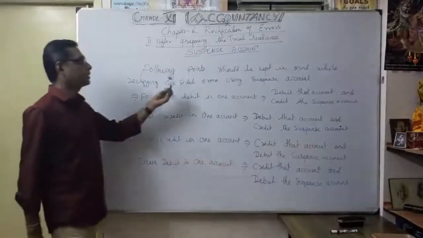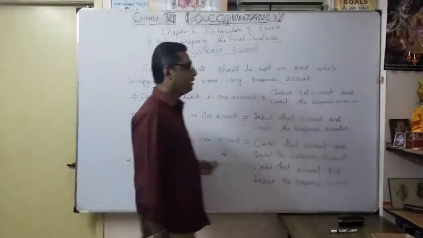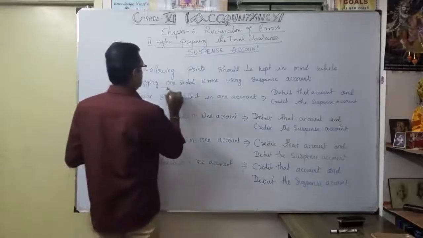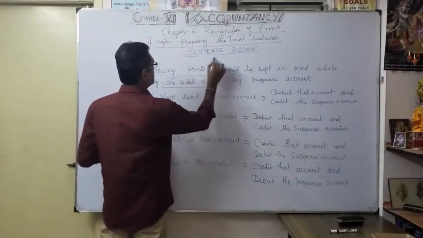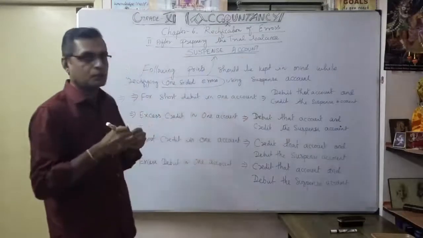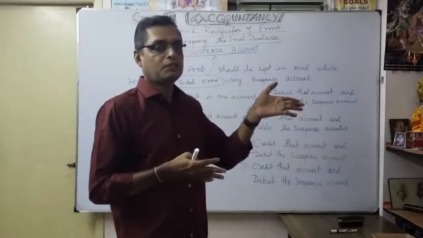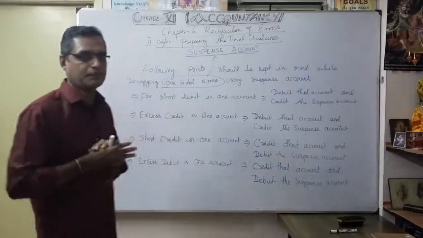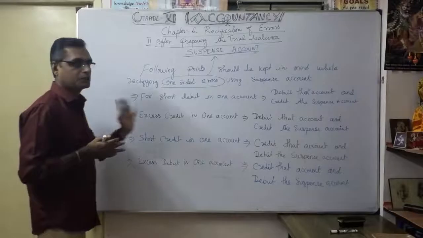See, the following points should be kept in mind while rectifying a one-sided error. That's why you are going to prepare what? The suspense account. The purpose of preparing the suspense account is only for the one-sided error. So for the other side, you want to write the suspense account. That's why you have to make this effort. Okay. See here, first one.